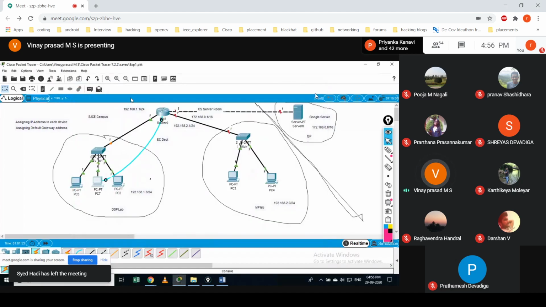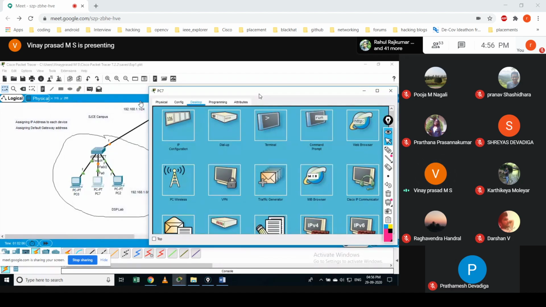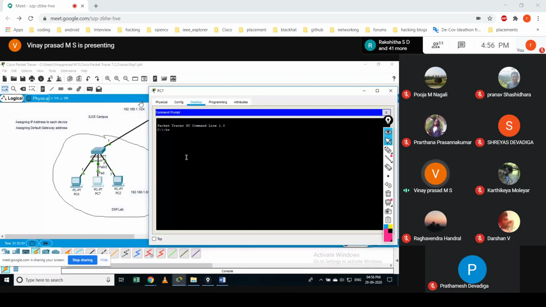Okay, done. I'll just remove this device, and now I will give that command. First, enter, and I'll click on this and go to the command prompt, and give this command: telnet and the address of it, 192.168.1.1. So wait for a few minutes. It's checking spanning tree and other protocols. So I press enter.